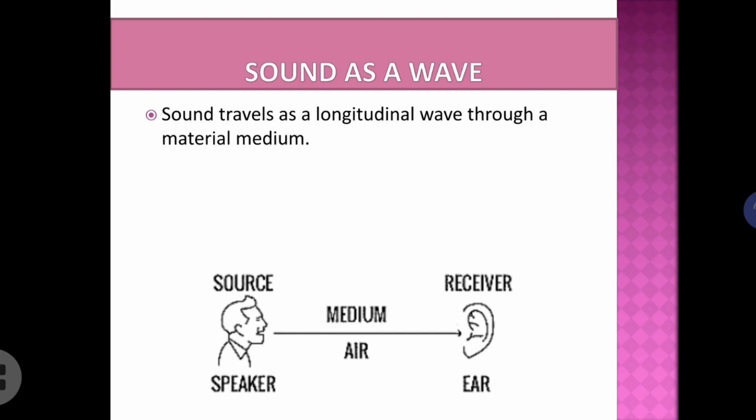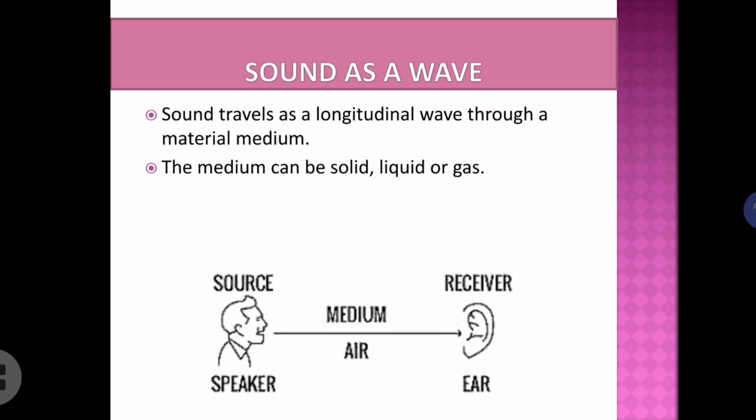What is that? Wave. And here sound is a kind of wave called longitudinal wave. Okay. So wave, it is a disturbance created in the medium. So this longitudinal wave is having something peculiar in it. So let us see what is that in the coming slides.